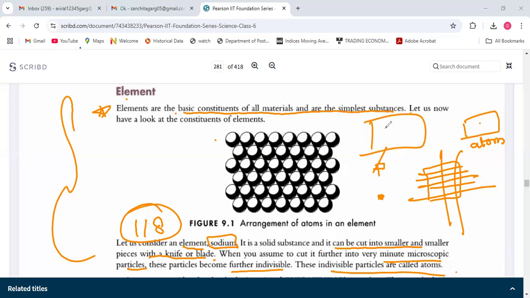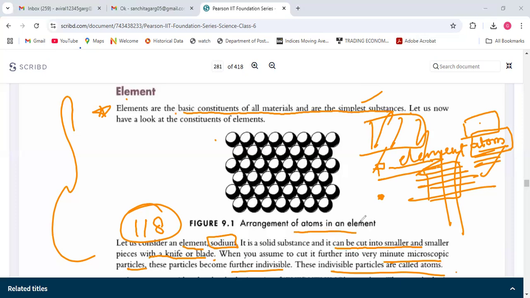And the big thing, the sodium which we had, was an element. An atom is indivisible according to the theories, but an element can be cut into smaller pieces like atoms. So it is not the correct thing to say that they are simpler substances, because an atom is simpler than it, but for convenience, we write it.